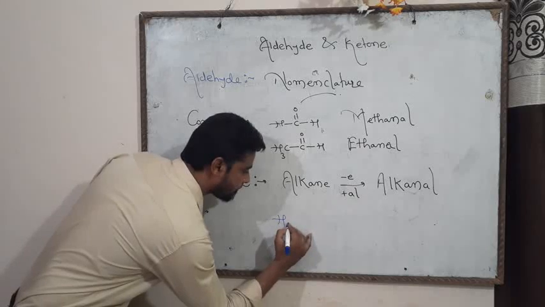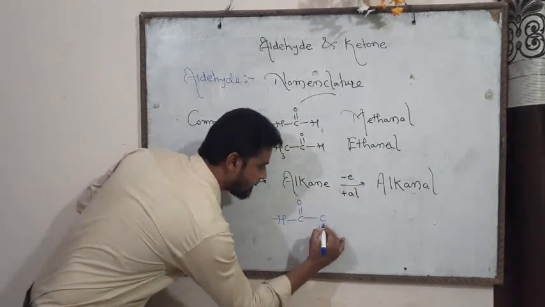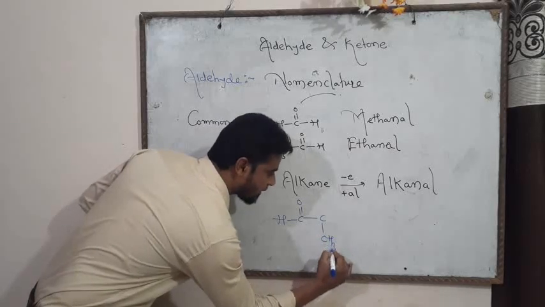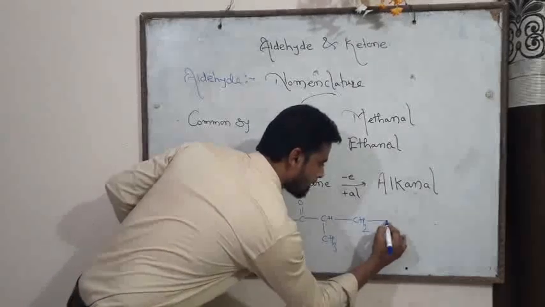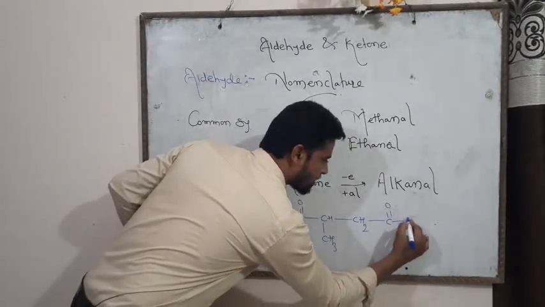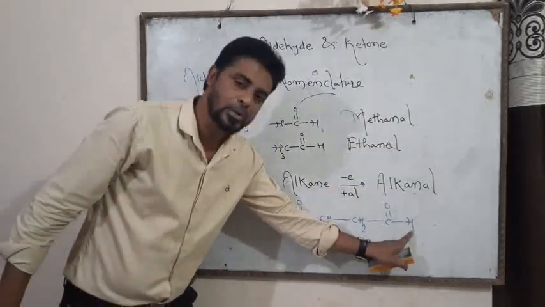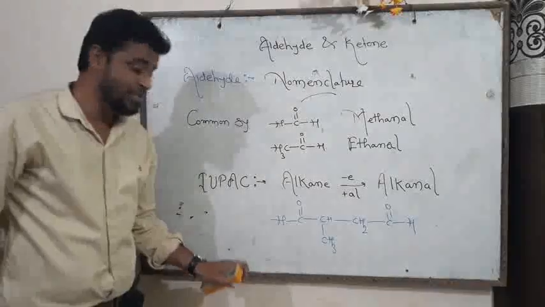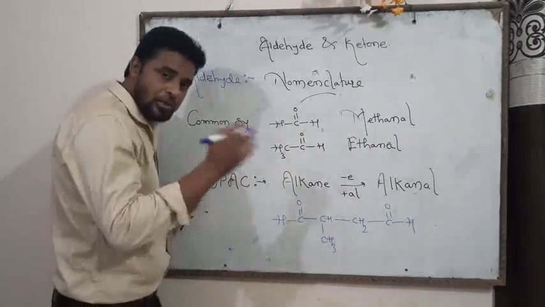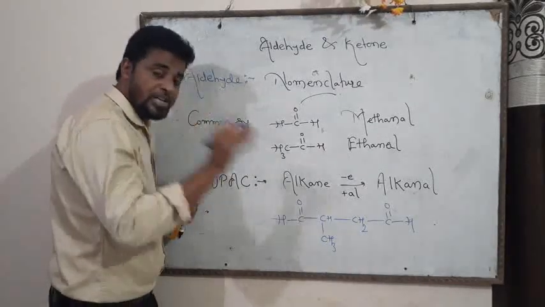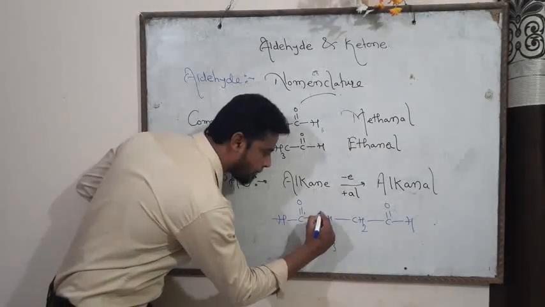For example, friend, इसका भी example हम लोग देख लेते हैं. H C O C CH3 H CH2 COH. Now friend, here COH, the formyl group, is present two times, means there are two aldehydic functional groups, and according to the IUPAC system, the lowest number should be given to the branch. Therefore, carbon number 1, carbon number 2.